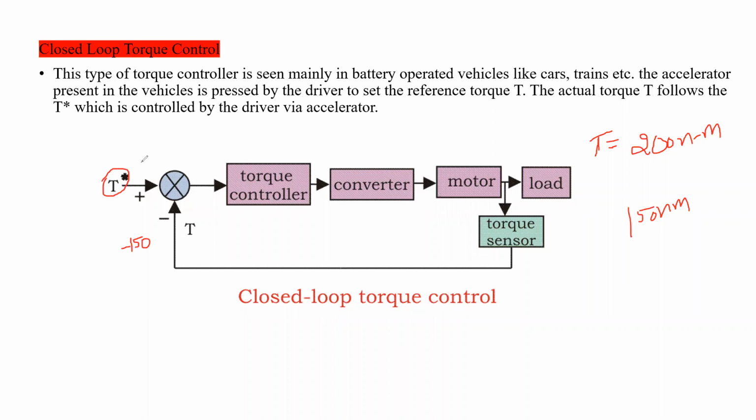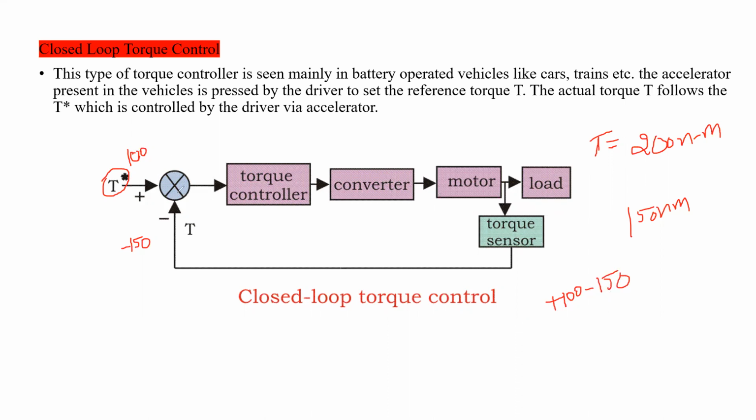We have to give some reference value here, for example 100 Newton meter. Plus 100 minus 150.